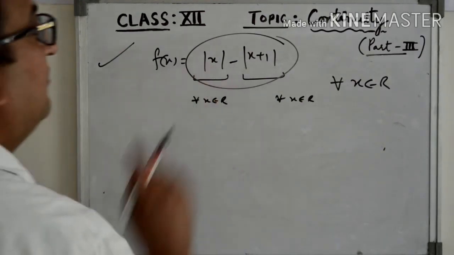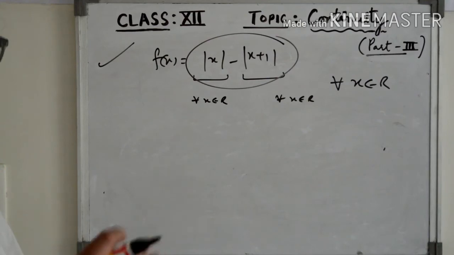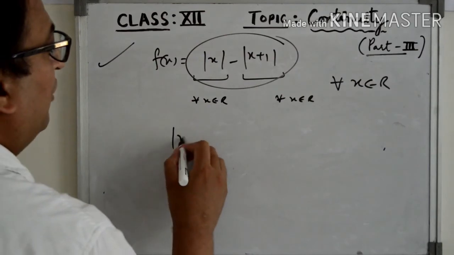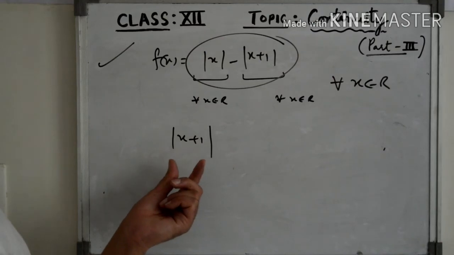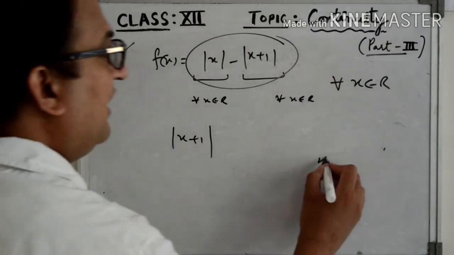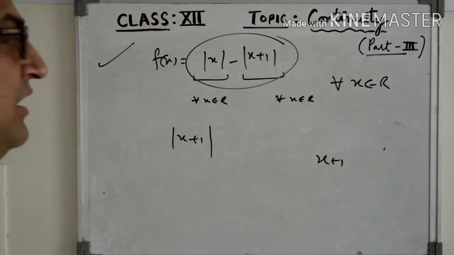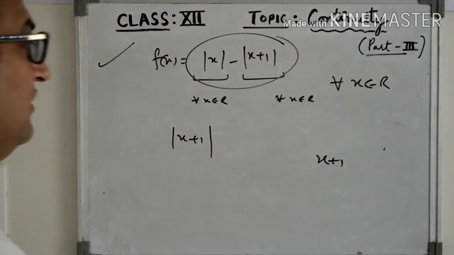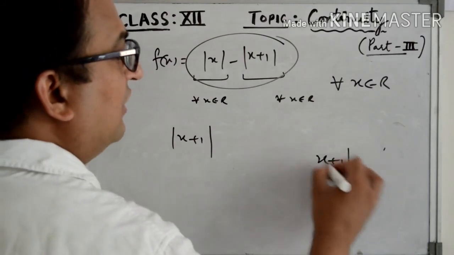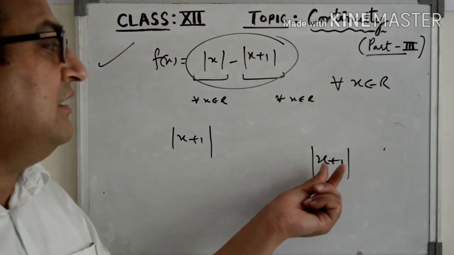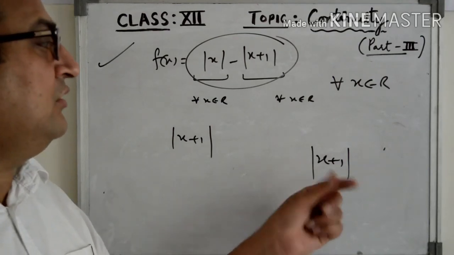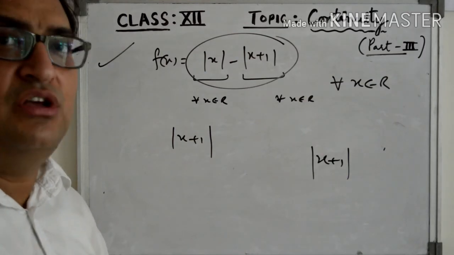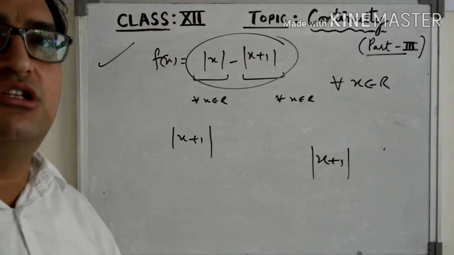So is mod of x a continuous function? Yes. In previous classes I have explained the modulus function is a continuous function. And what about mod of x plus 1? This is actually a composite function. First of all, we have the function x plus 1, which is a simple polynomial function. It is continuous, and if we take the modulus of this function, that is the composition of a polynomial function and a modulus function. Both polynomial and modulus functions are continuous, so their composition is also a continuous function.